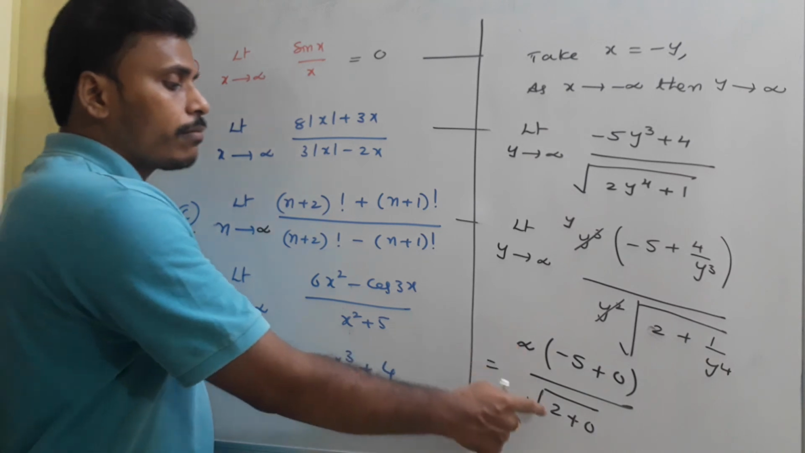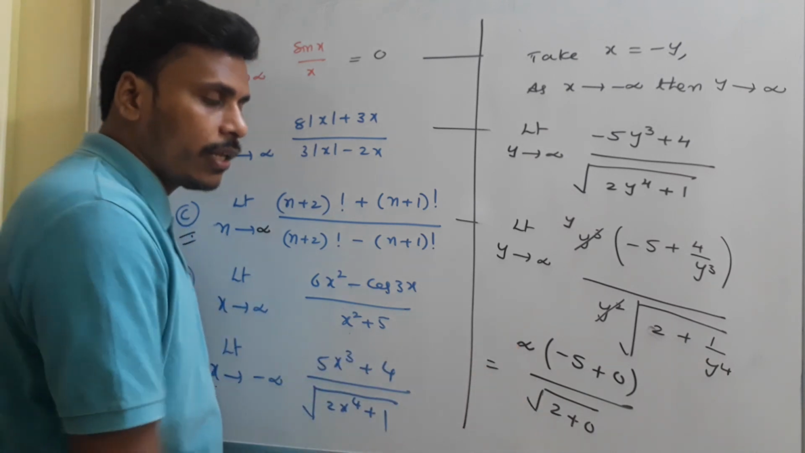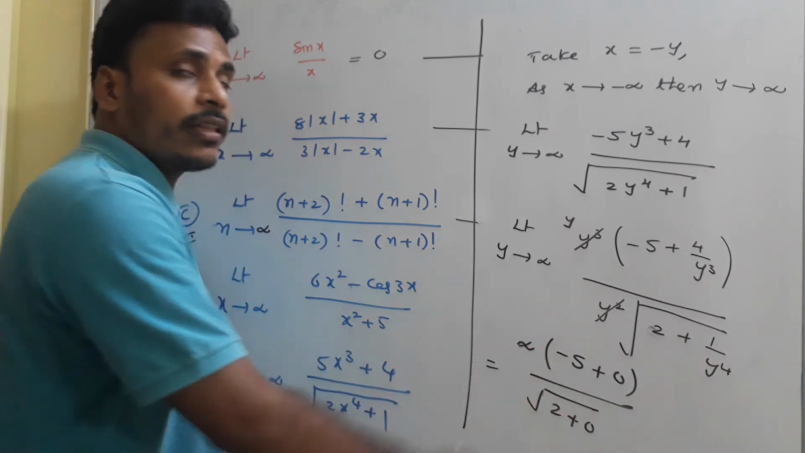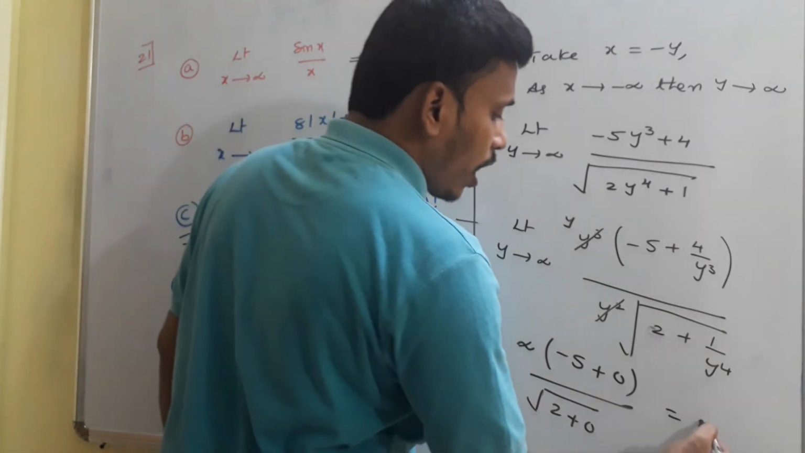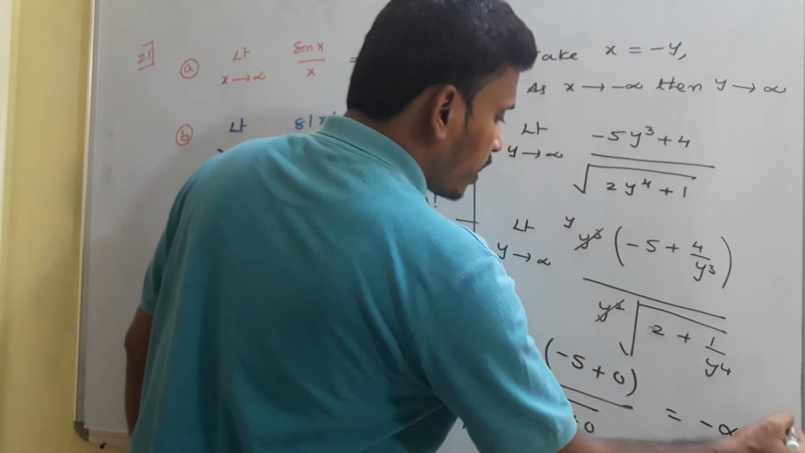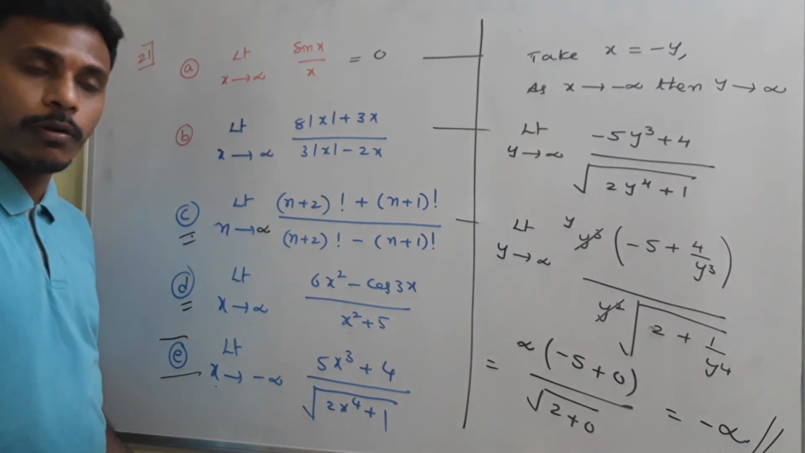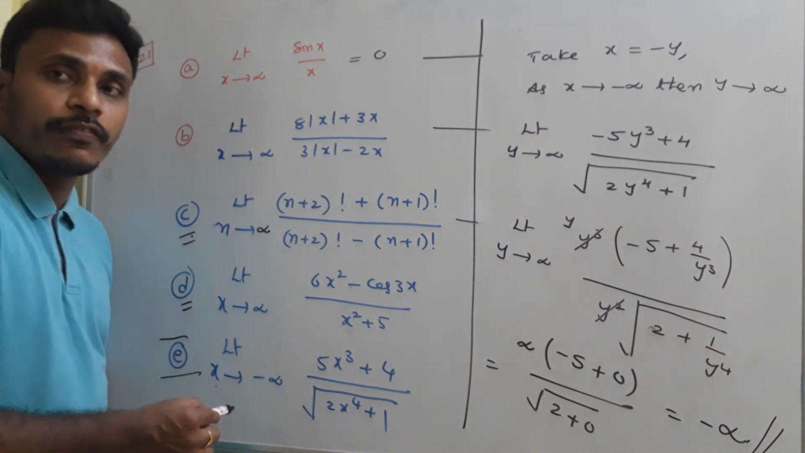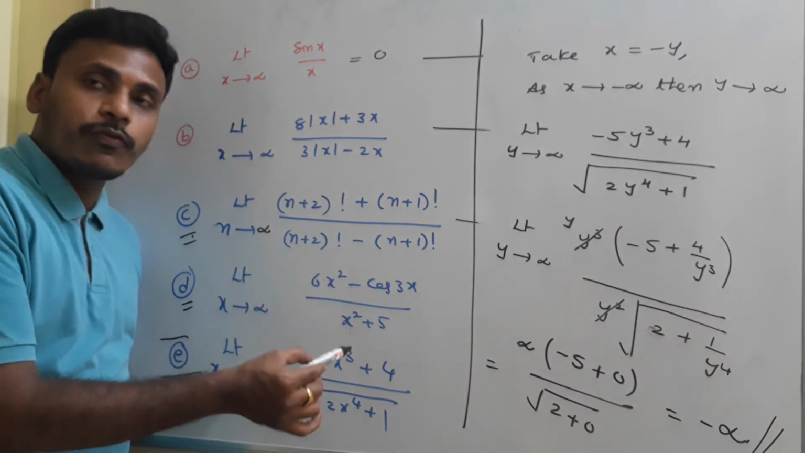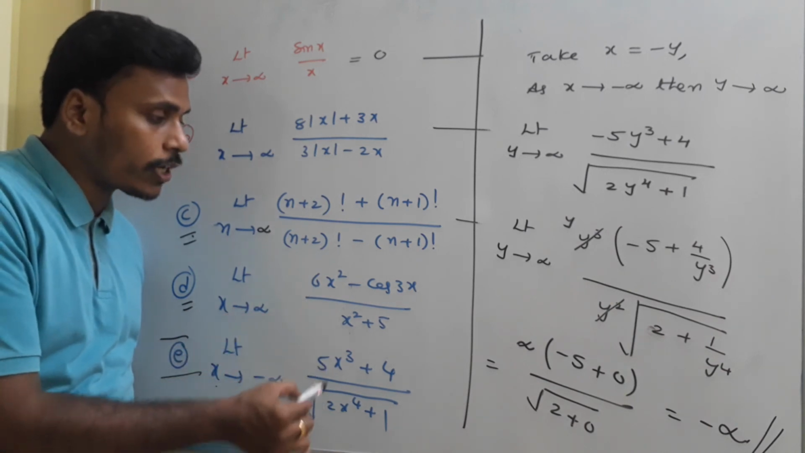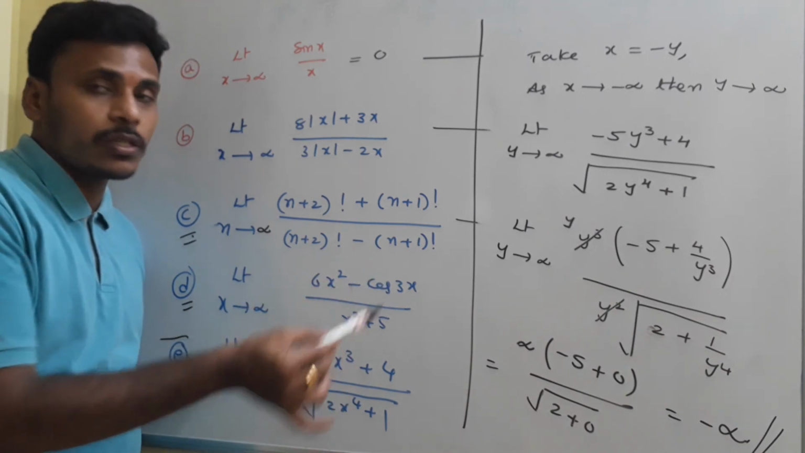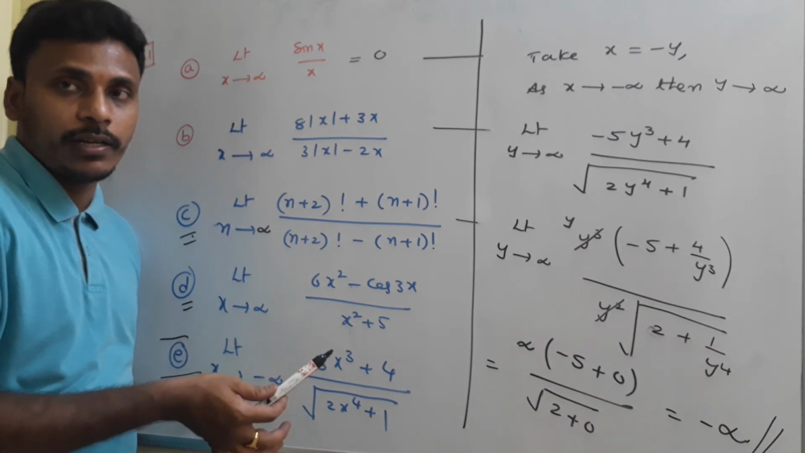See, infinity by some positive quantity is again infinity, but we are going to multiply this with minus 5. So that answer is not infinity. Minus infinity is your answer for this problem. Limit x tends to minus infinity, 5x cube plus 4 divided by the square root of 2x power 4 plus 1 gives your answer as minus infinity. Have a look.